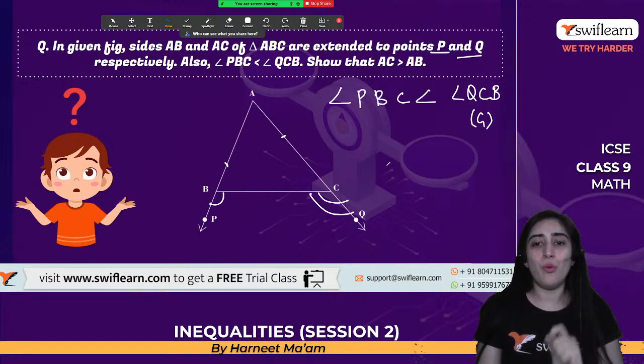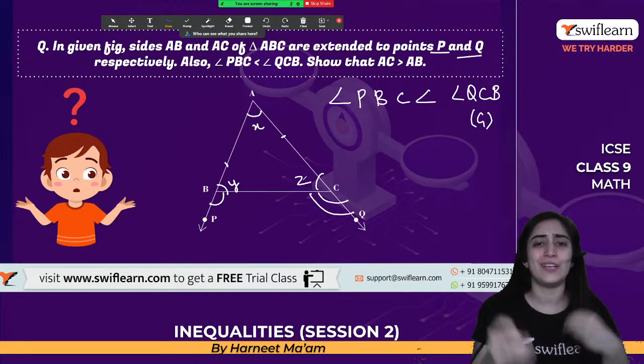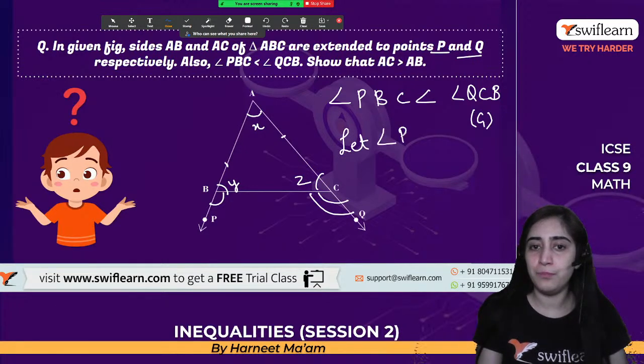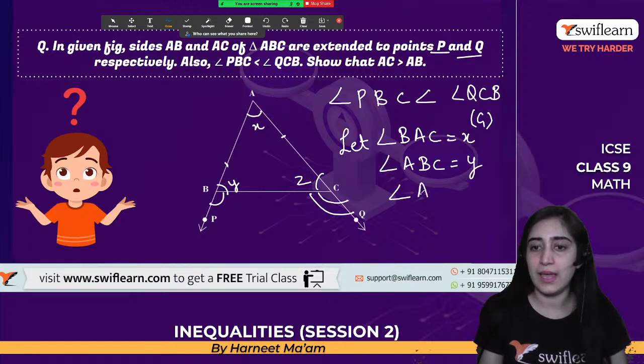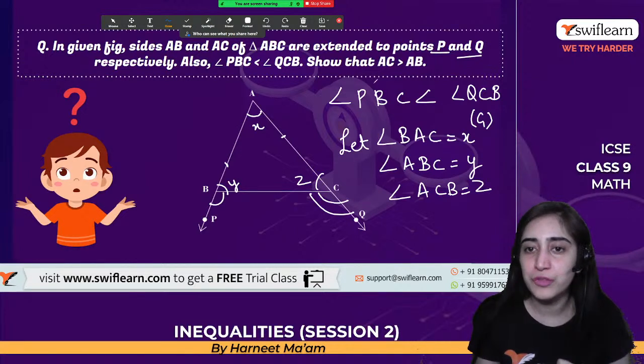Alright. Now, let's imagine this angle to be X, this to be Y, and this to be Z. Let's simplify it so we don't have to name it every time. So we'll say let angle BAC equal X, angle ABC equal Y, and angle ACB equal Z. Done. We have made it. Now let's prove this thing.